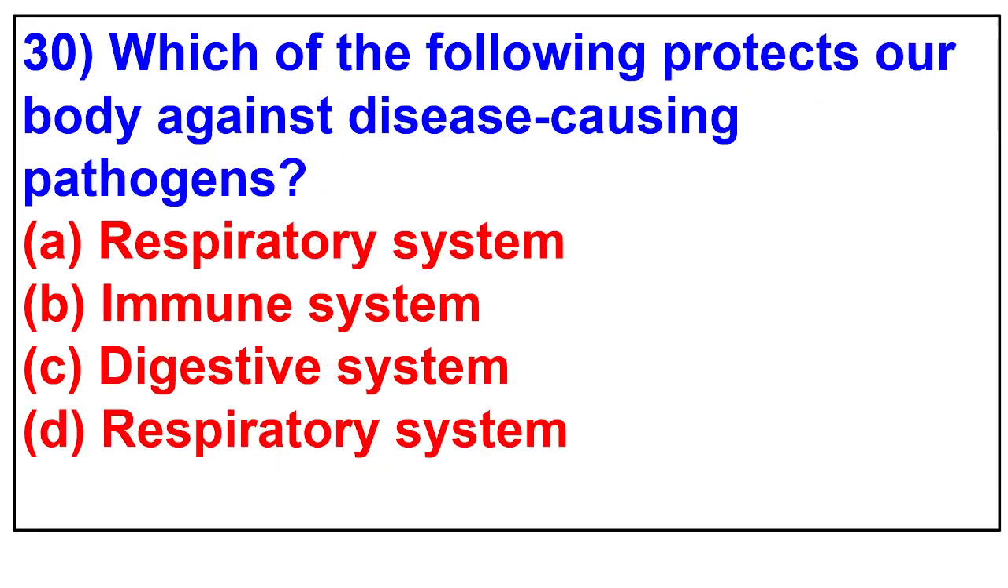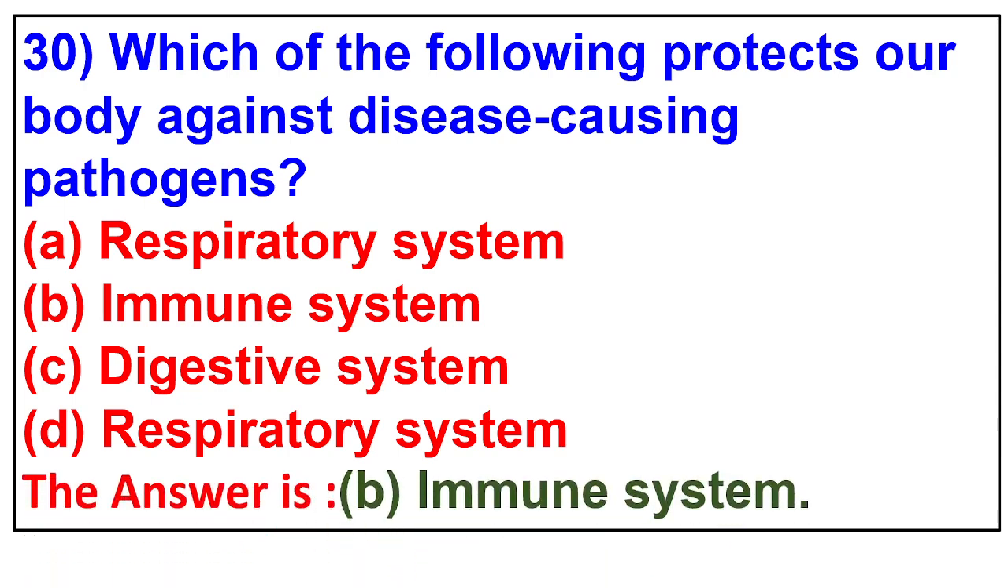30. Which of the following protects our body against disease-causing pathogens? Respiratory system, immune system, digestive system, respiratory system. The answer is immune system.